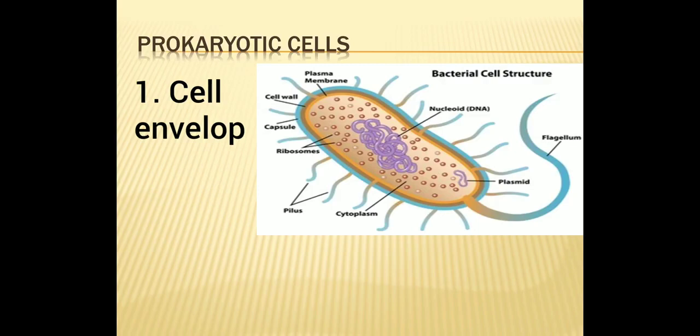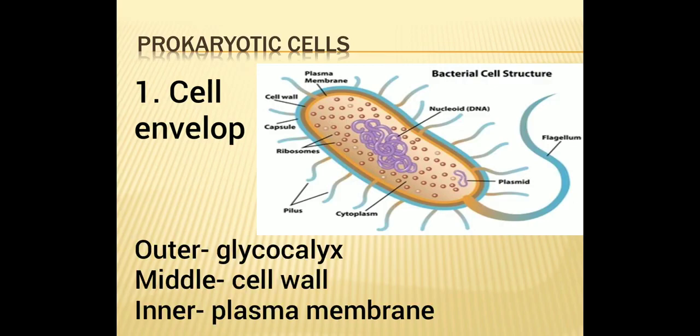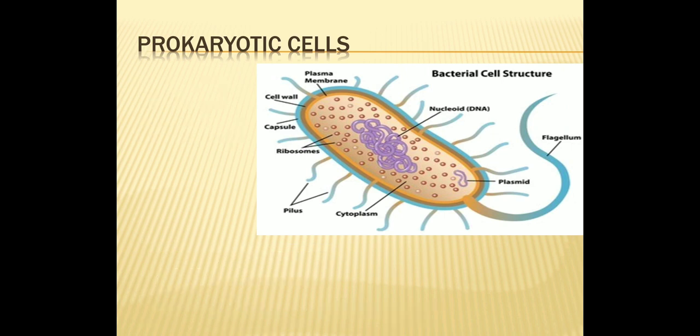It is a three-layered structure with the outer portion called glycocalyx, the middle called cell wall, and the inner one the plasma membrane. So let's see the first one, the outermost layer, which is glycocalyx. This glycocalyx is present as either a slime layer, that is a loose sheath, or a capsule, that is a tough sheath. Here you can see a capsule is present in the outermost layer.